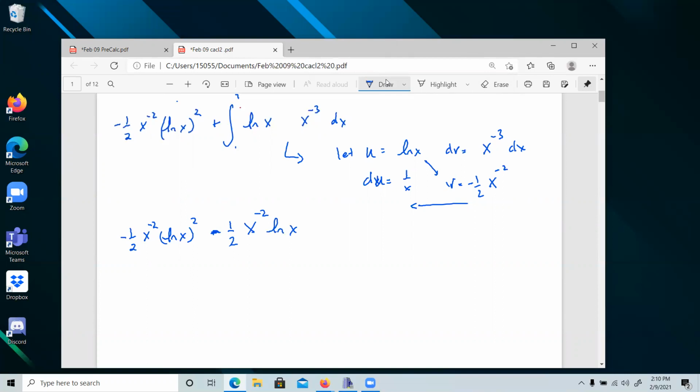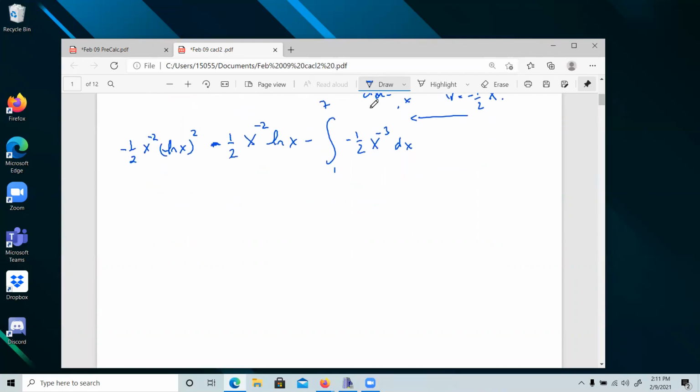All right, minus integral, and then, thank goodness, this is negative 1/2 x to the negative 2 times x to the negative 1, x to the negative 3 again. That's okay. The nightmare is over. We're almost done.